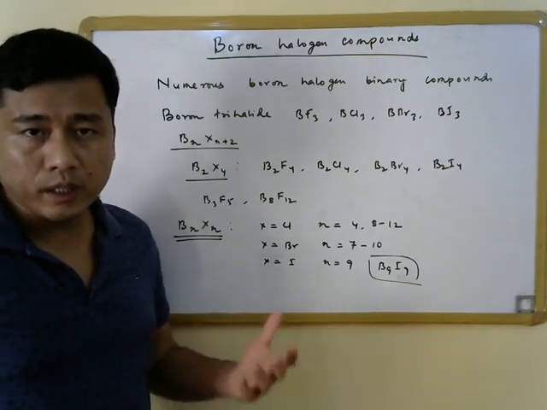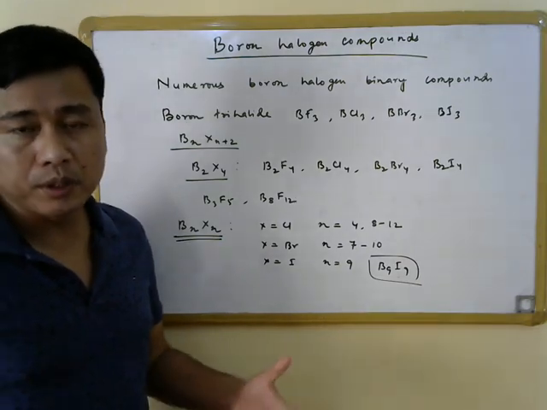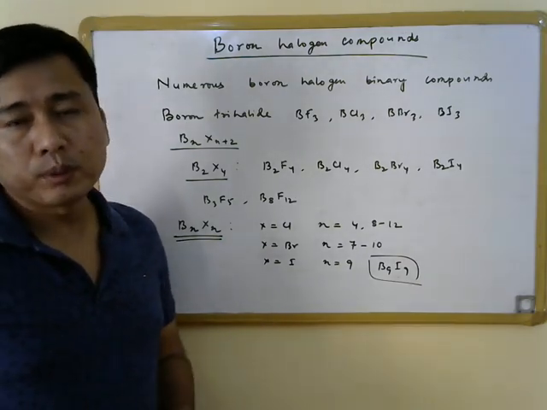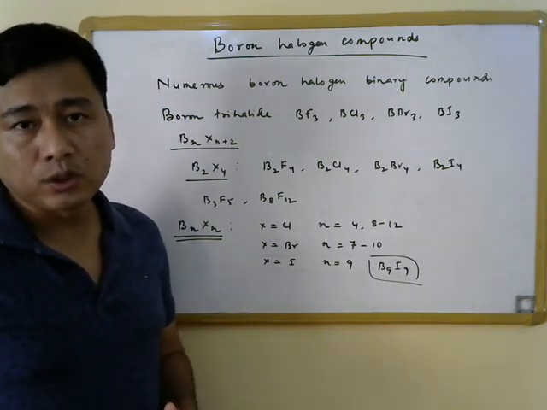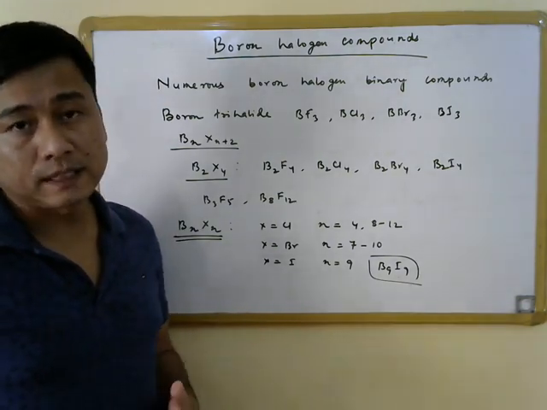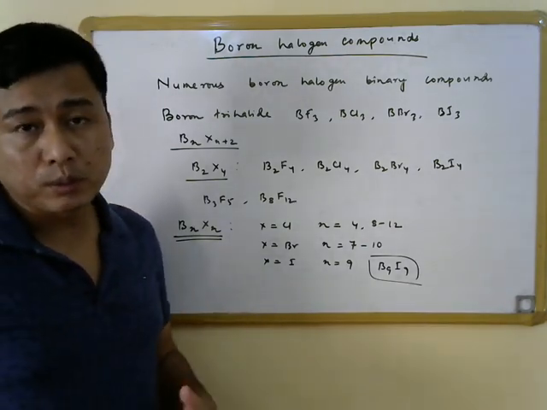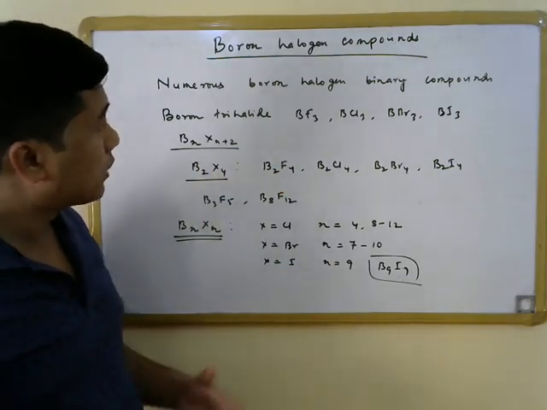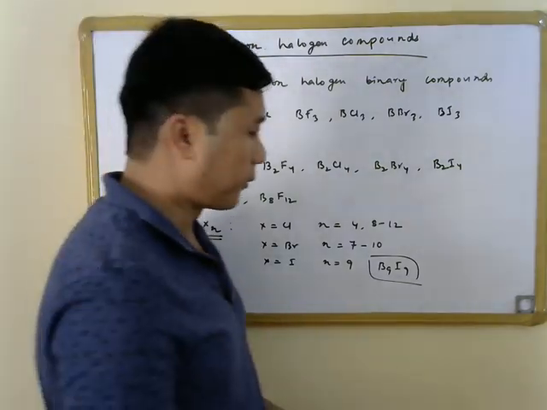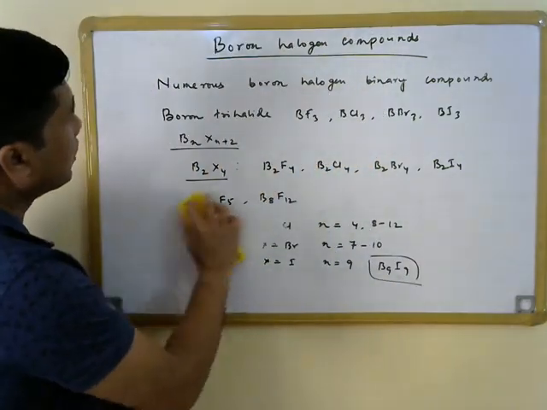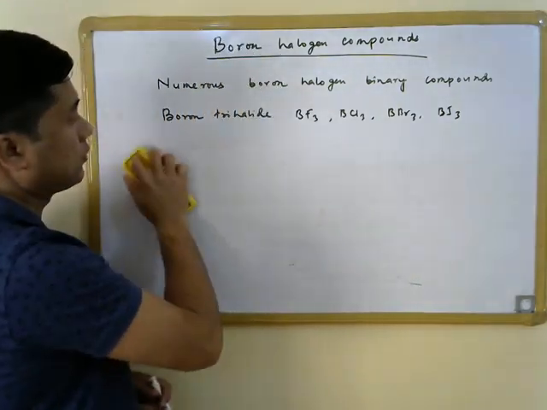Apart from these, numerous non-stoichiometric boron halogen compounds have also been reported, but the chemistry of these compounds is not very well defined, and the structures have not been established so far. So we will refrain from discussing the non-stoichiometric compounds here, and we'll stick to the stoichiometric binary boron halogen compounds. So let us first discuss the chemistry of these boron trihalides.